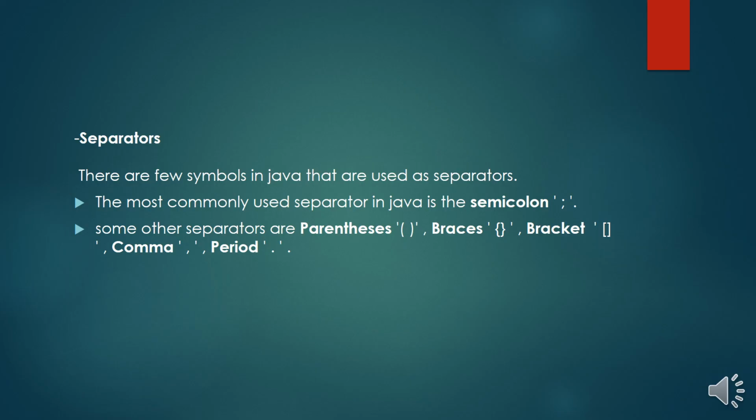Some other separators are parentheses. For creating a method, we'll be using parentheses with arguments. Braces, while using condition checking, we'll use curly braces. Brackets for creation of array size. Comma, to separate the arguments, we'll use comma, and a dot called period is used.